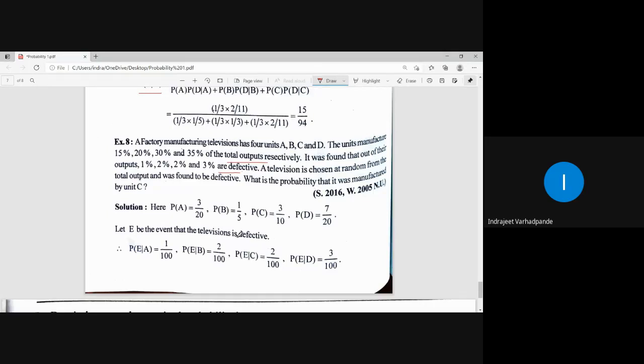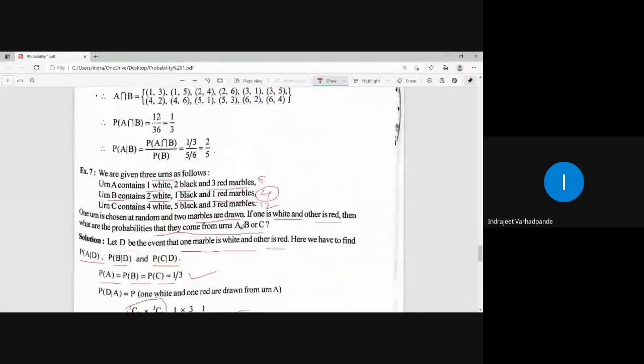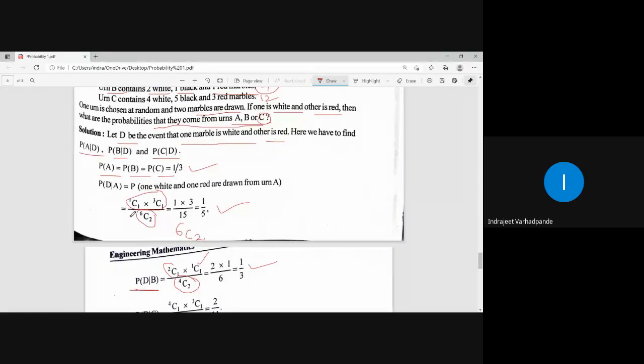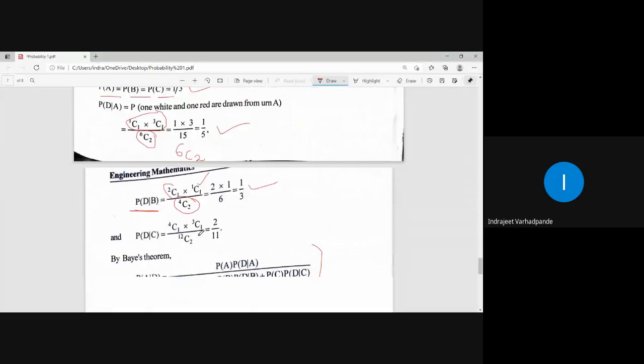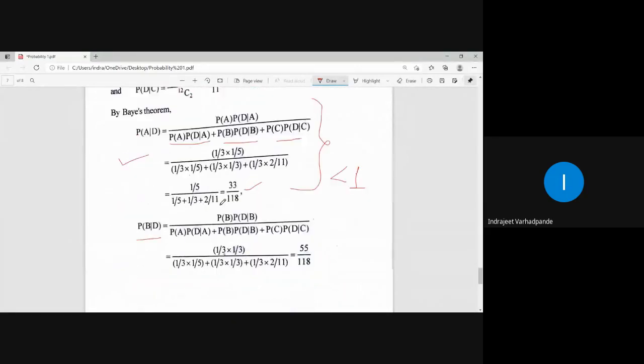See, in the Bayes theorem, how do we identify the problem? Whatever the given sample events are, any one of them will be related to or dependent on the others. So out of A, B, C and D, I am asked to calculate the probability of manufacturing by unit C. In the earlier example, out of A, B and C, the combination was to be found out of any 3 events A, B or C. So we calculated those respective probabilities and applied the theorem.